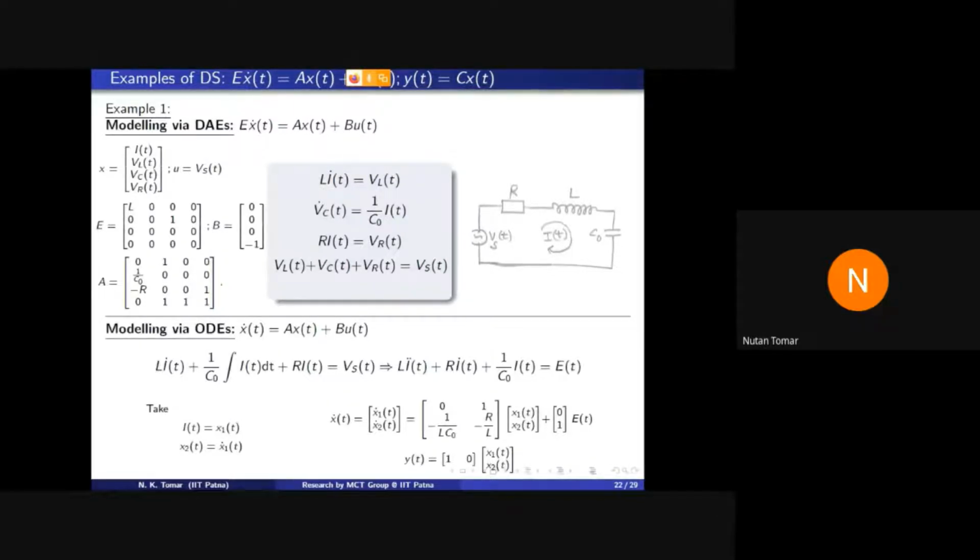The ultimate claim is the following. Nowadays, the automatic modeling tools like Simulink or SPICE or some other modeling tools provide models in descriptor form. So it is an important job of mathematicians to provide theory for descriptor systems and to translate all concepts of state space systems for descriptor systems. See, sometimes it is not even possible to convert a system into state space form.